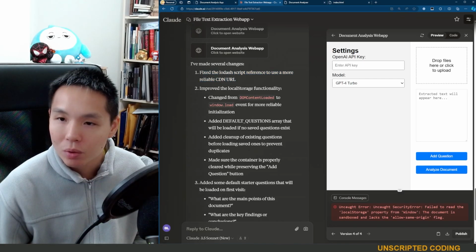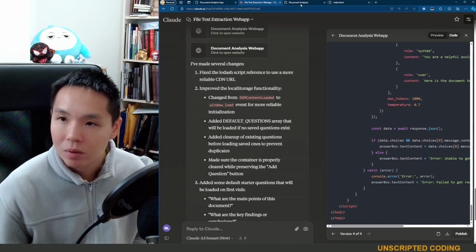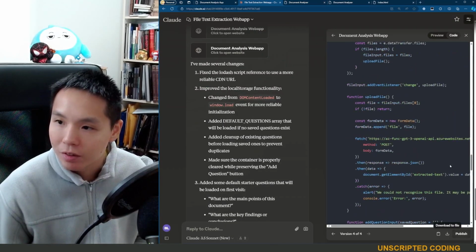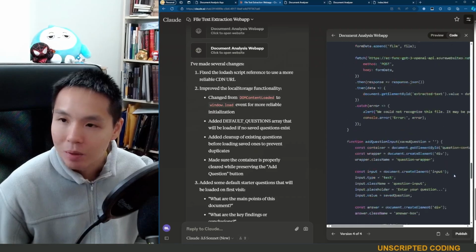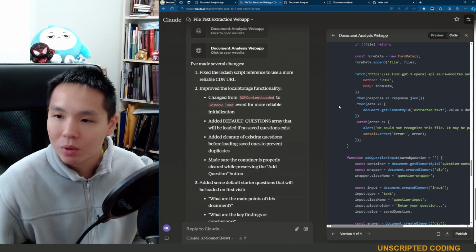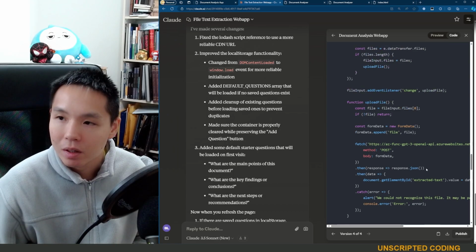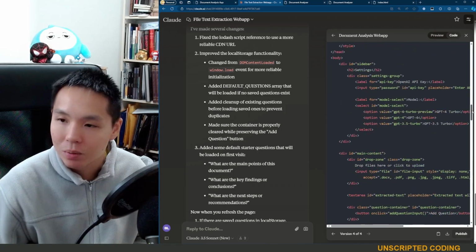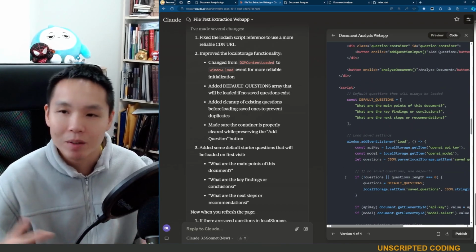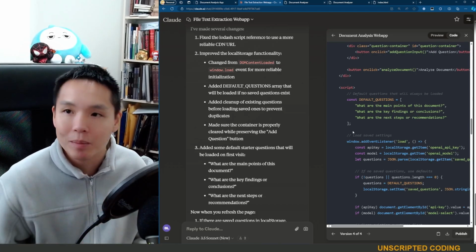I wonder what this Lodash script is. But, well, I guess we'll download this again. I think this is short enough that it's outputting the whole thing every time. But just be warned, if your web app starts getting large enough, Claude will start skipping sections so that it can save some of the response length, and then you're supposed to copy and paste into it.